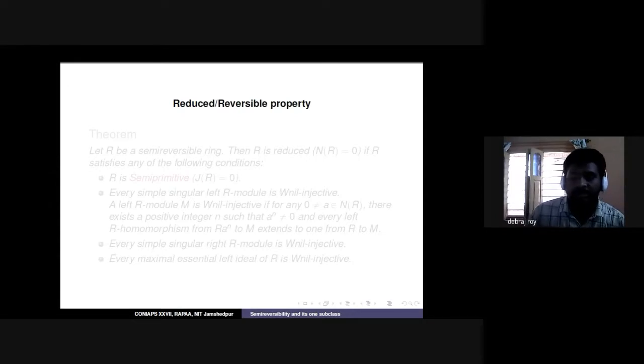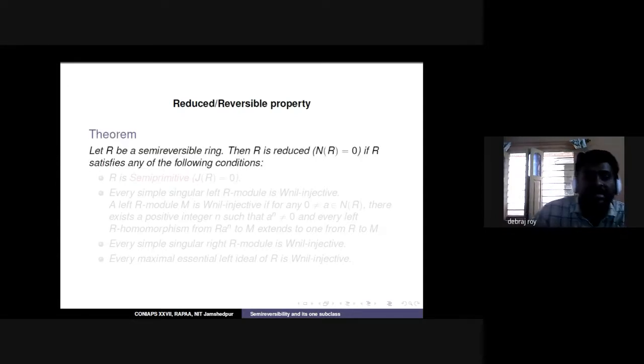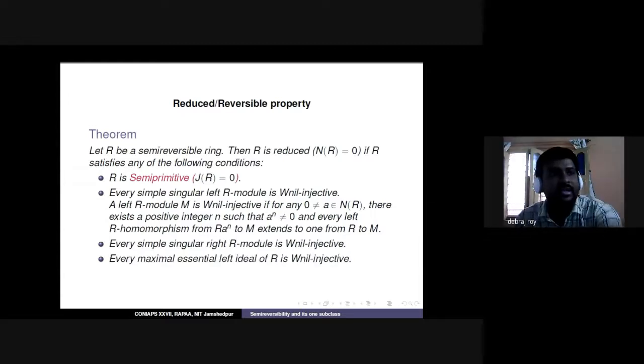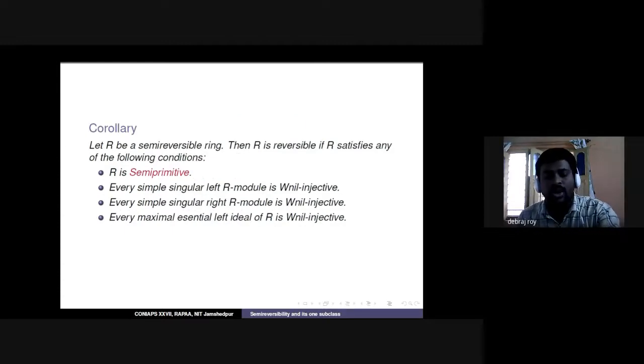To find out, suppose R is semi-reversible and we add all these properties: semi-primitive, meaning the Jacobson radical J(R) is 0; every simple singular left R-module is W-nil injective; every simple singular right R-module is W-nil injective; and every maximal essential left ideal is W-nil injective. If all four properties are added to semi-reversible, the ring becomes a reduced ring, which means N(R) is 0 and the ring does not have any non-zero nilpotent element. It is a known result that reduced implies reversible. So as a corollary, we get our reversible result.